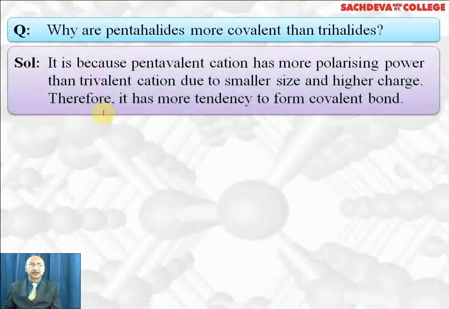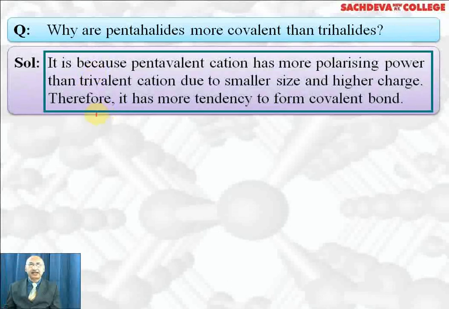This is the answer. Pentavalent cation has higher polarizing power than trivalent cation due to smaller size and higher charge. That's why it has more tendency to form covalent bond. Higher the polarizing power, more will be the tendency to form covalent compounds.